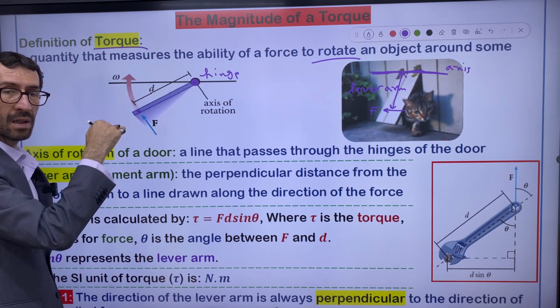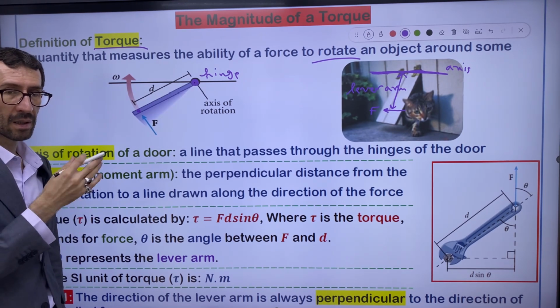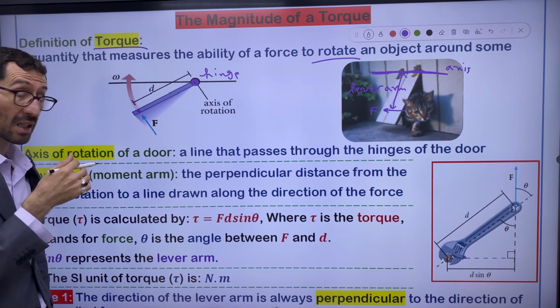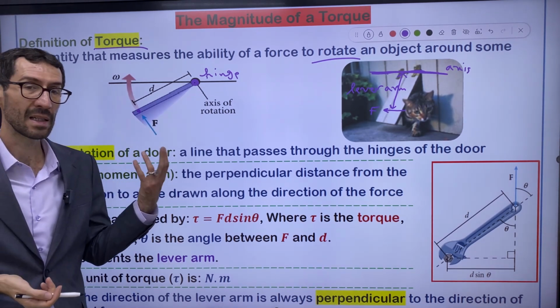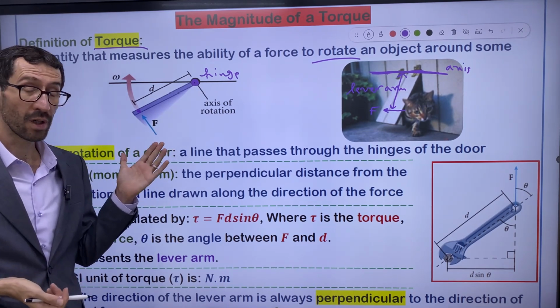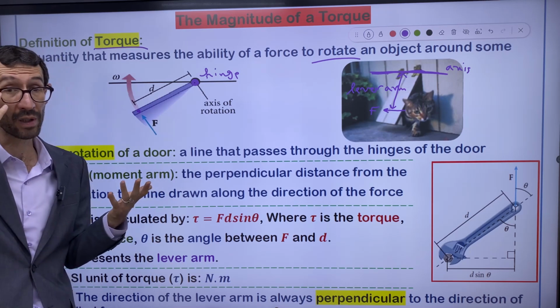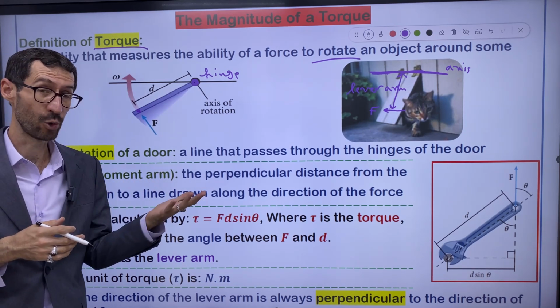That's why the door, let's say, rotates about itself in this situation. So can I say the pet acts torque on a door or not? Of course, it acts torque on a door because it rotates the door.